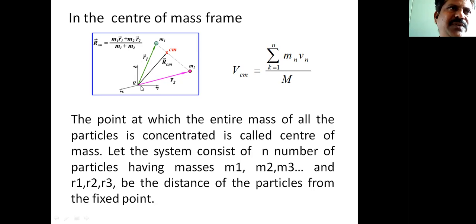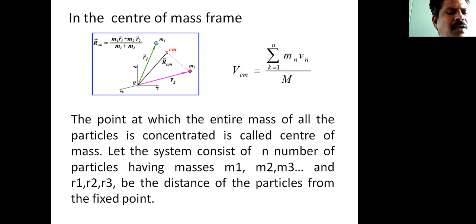When it is at rest with respect to this frame, then VCM is equal to 0. So the velocity of the center of mass of this system is 0, then PCM is equal to 0. So this frame of reference we call the center of mass frame of reference.